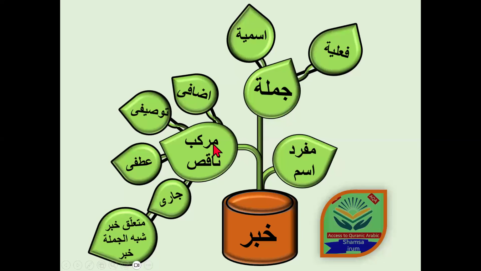But at the moment we are covering the phrases, which are the five phrases, and four are mentioned here. The one I didn't mention is the murakkab ishari. As I already explained in the murakkab ishari lecture, the demonstrative phrase cannot be used as a khabar, because a demonstrative phrase is always ma'rifa, always definite, and khabar should be nakira, indefinite. That's the reason the demonstrative phrase cannot be used as a khabar.